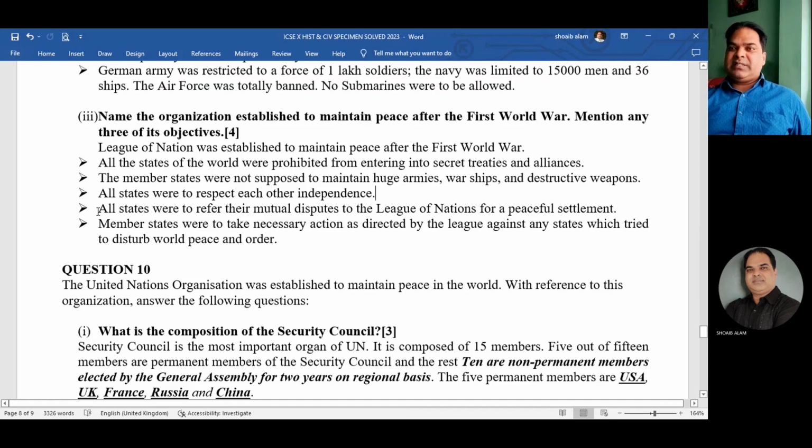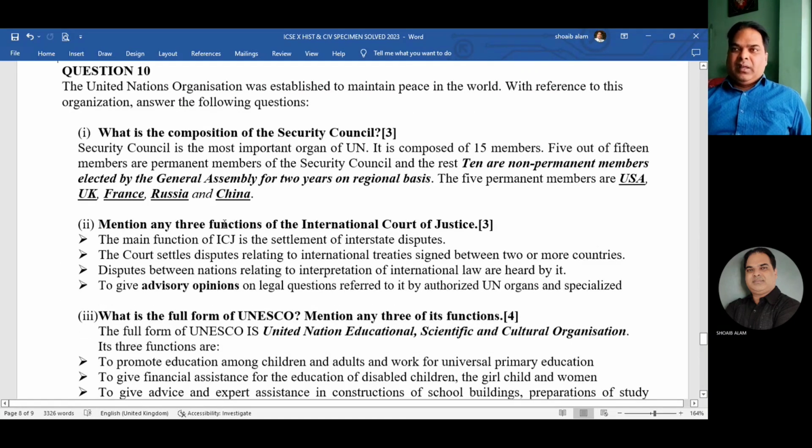Okay, and you can see this point is also very good. All states were to refer their mutual disputes to the League of Nations for the peaceful settlement. Okay, so ultimately, what was the objective? To maintain international peace and security. Okay, and number 10, based on UNO, what is the composition of Security Council? Security Council is composed of how many members? 15 members. Okay, so out of 15, 10 are non-permanent and 5 are permanent. And who were the 5 permanent members? You can see here: USA, UK, France, Russia, and China. Okay.